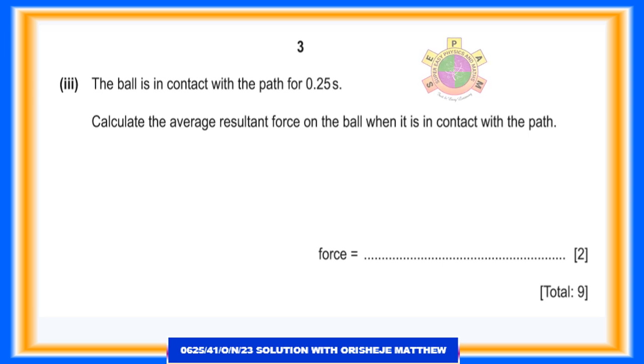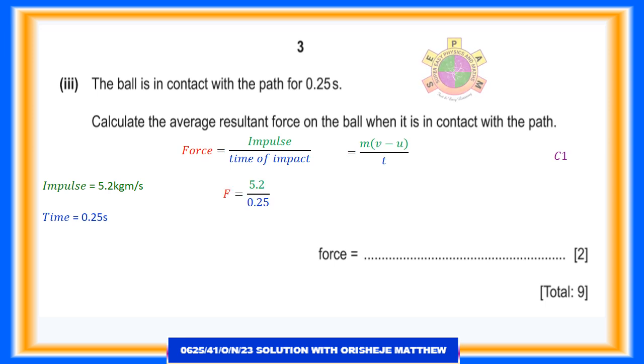Question 1b.3. The ball is in contact with the path for 0.25 seconds. Calculate the average resultant force on the ball when it is in contact with the path. 2 marks. Force is equal to impulse divided by time of impact, equals change in momentum divided by time, equals 5.2 divided by 0.25, equals 20.8 Newton, equals 21 Newton. Question 1 has a total of 9 marks.